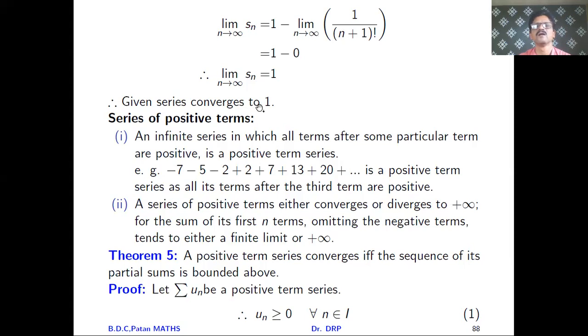Now friends, today we have discussed three theorems, and then afterwards the examples which are based on them. So in my sense, if you understand the proof of each and every theorem and today's examples, in the next lecture we'll discuss a series of positive terms, one or two theorems, and then the examples which are based on it. So today we'll stop here. Have a good day, friends.